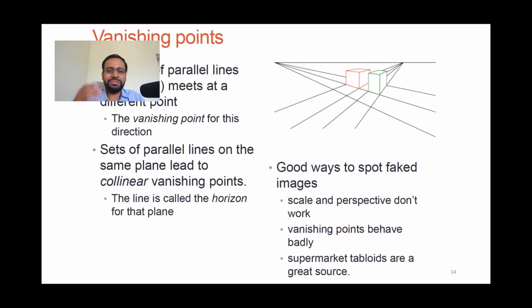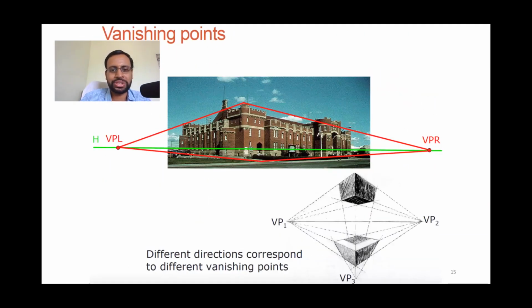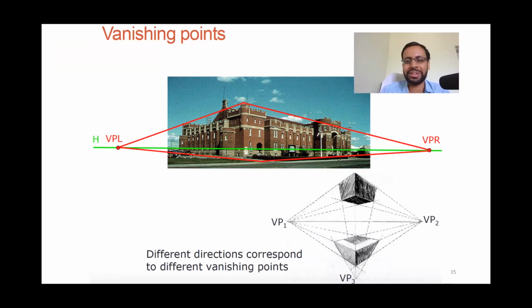Another interesting thing: if there are sets of parallel lines, not just one, maybe 4 or 5 sets, the locus of all intersection points, if you draw it, would be a line. That's another very interesting thing that happens in perspective projection. So these are two interesting phenomena in the case of perspective projection. You could use this in different ways also, to detect whether there are any photoshopped or edited versions, or whether it's a real image, by taking projections of those parallel lines and other stuff. Anyway, we will see those things in more detail in the next class.